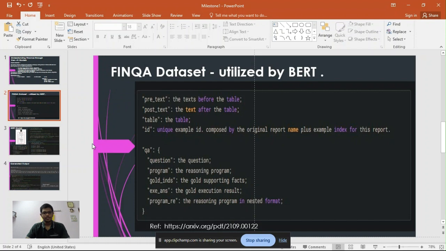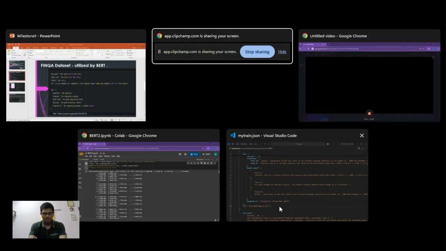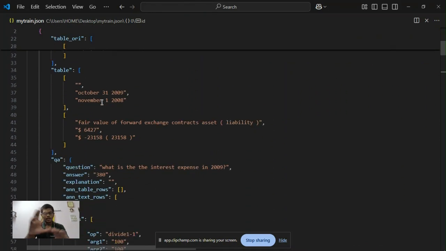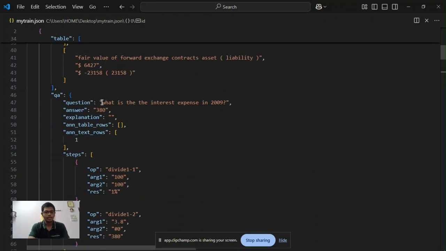Next is this dataset, which we use to train our BERT model for the question answering task. The dataset looks somewhat like this, where this is the pretext, post-text, and the table text, which the collection of the three of them will give us the context for a particular question.